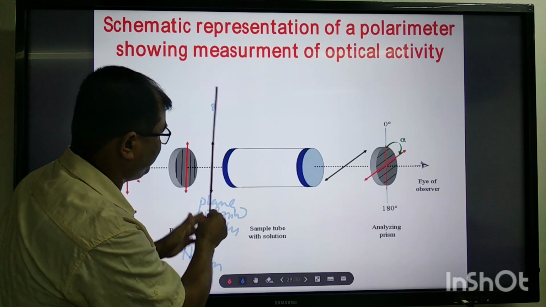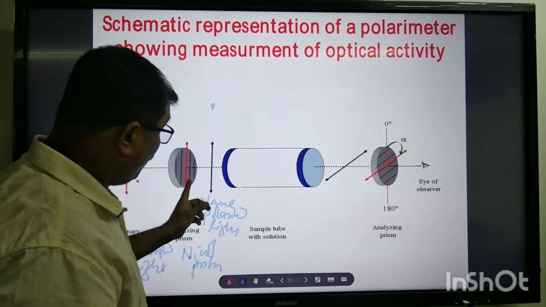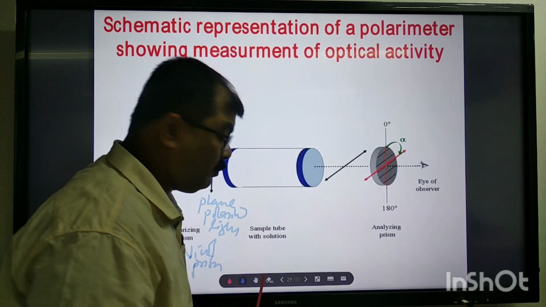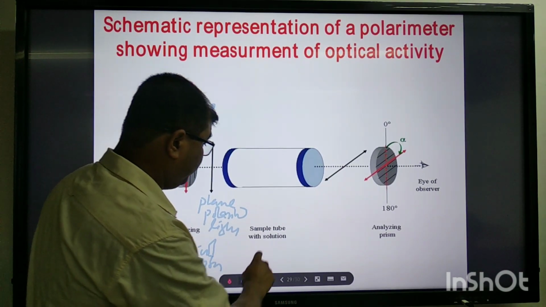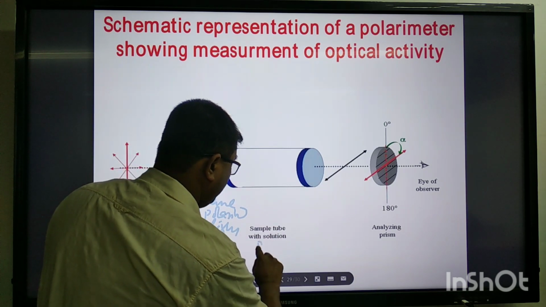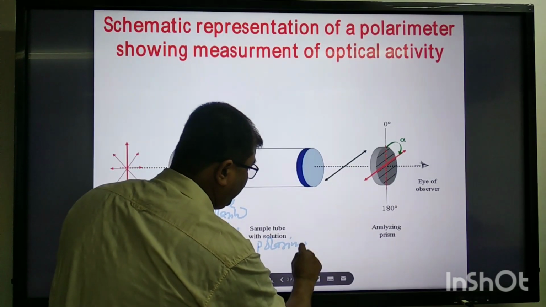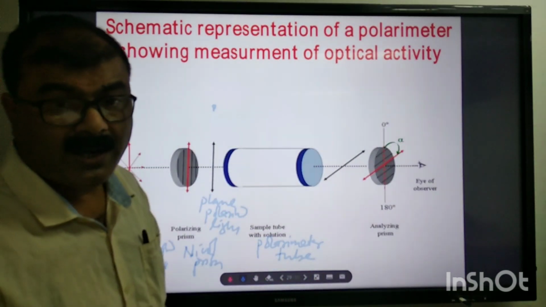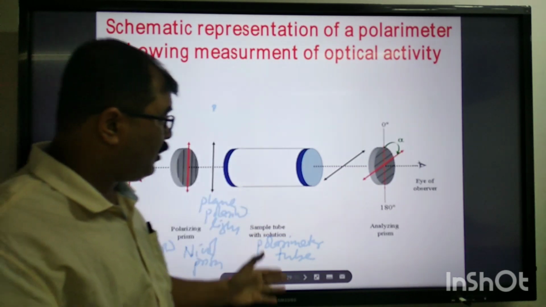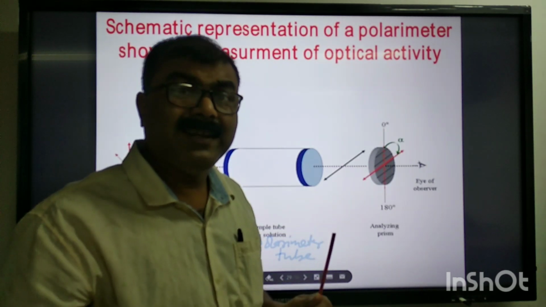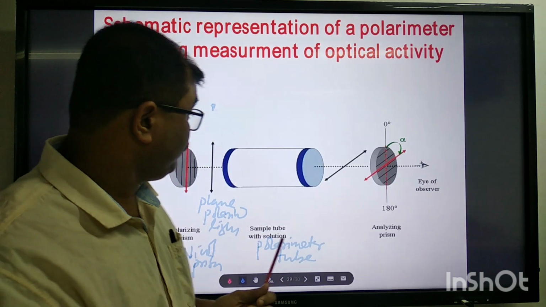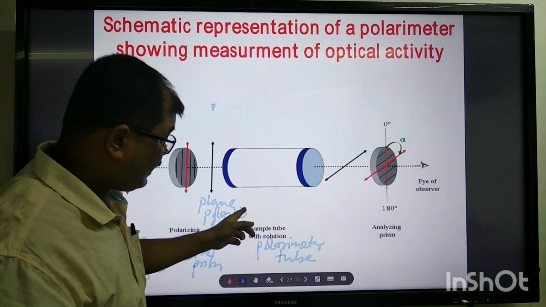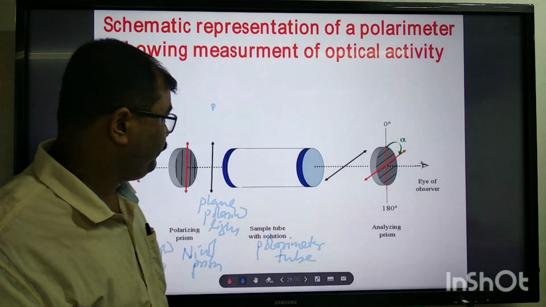Now, when this plane polarized light passes through the sample tube, this is also called the polarimeter tube. Sample tube means whatever compound we are going to test, whether it is optically active or not, we will put inside the polarimeter tube.